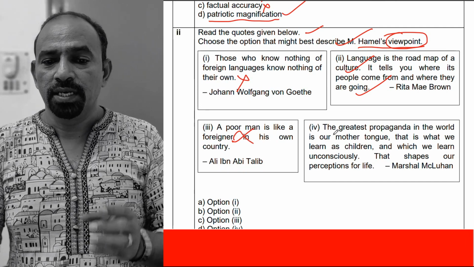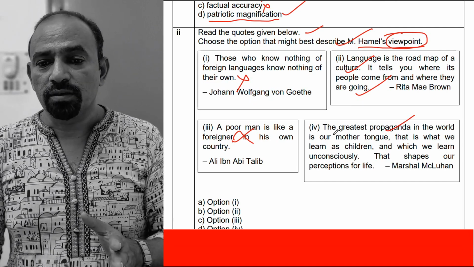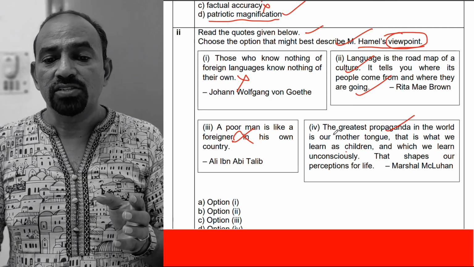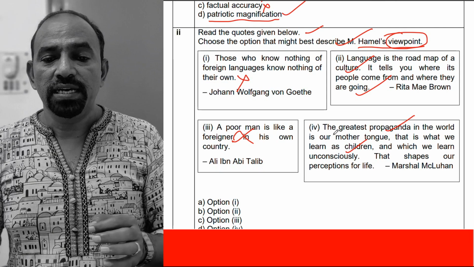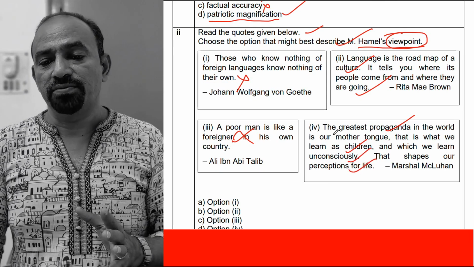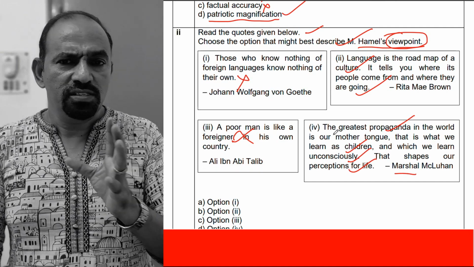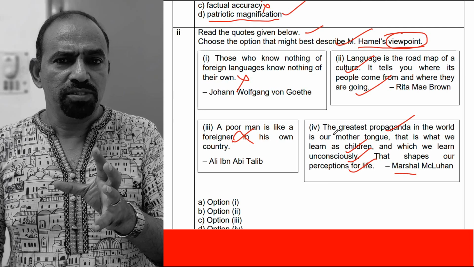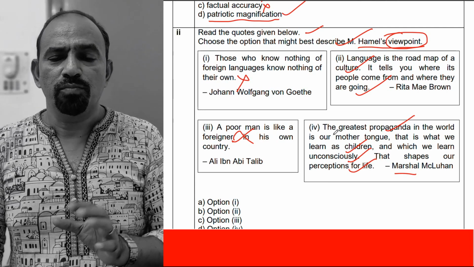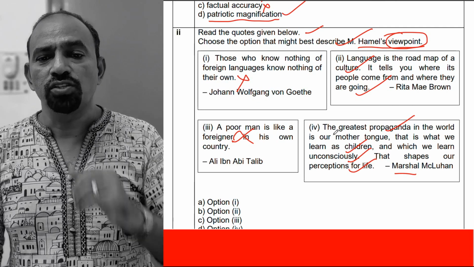No. The greatest propaganda in the world is our mother tongue. That is what we learn as children, and which we learn unconsciously, that shapes our perceptions of life. Marshall McLuhan. So this idea is related with language, but not with the viewpoint of Moshe Hamel,